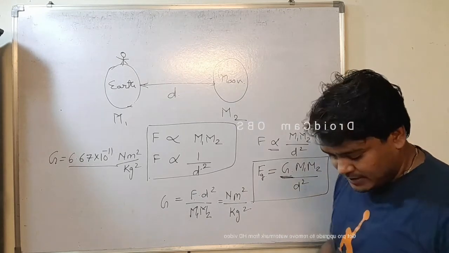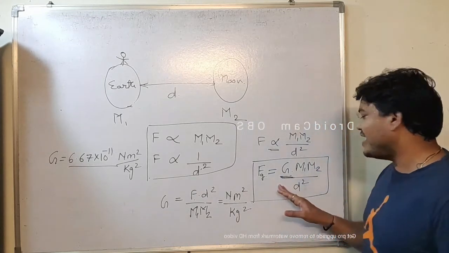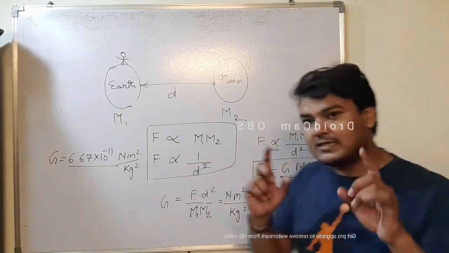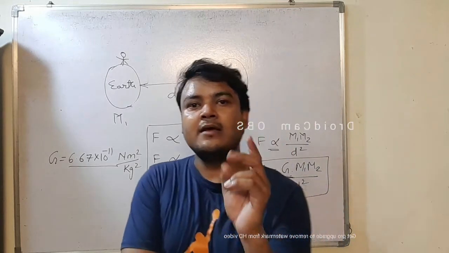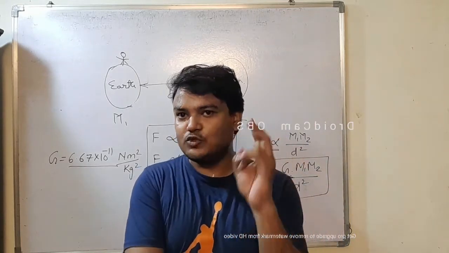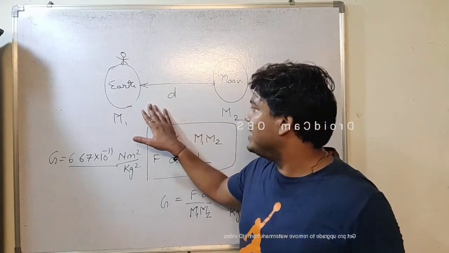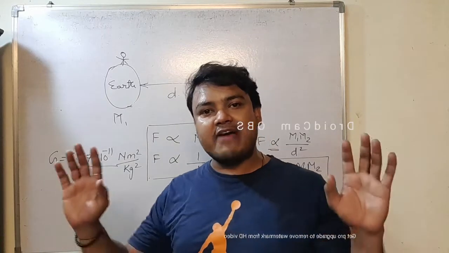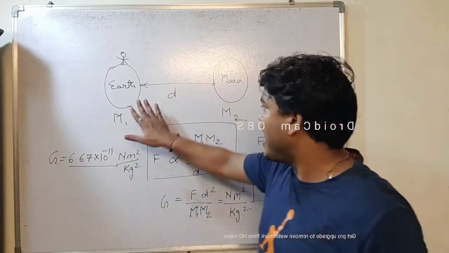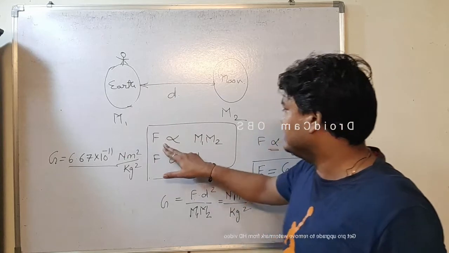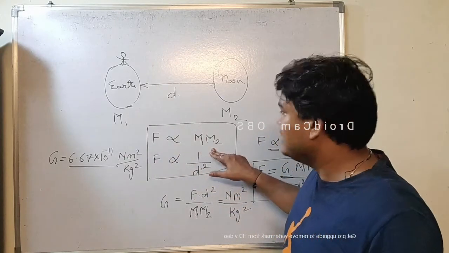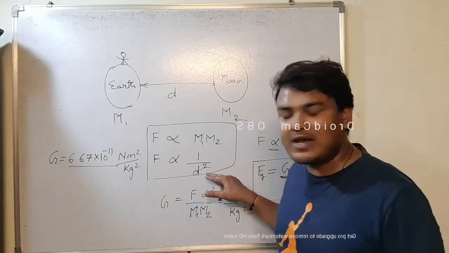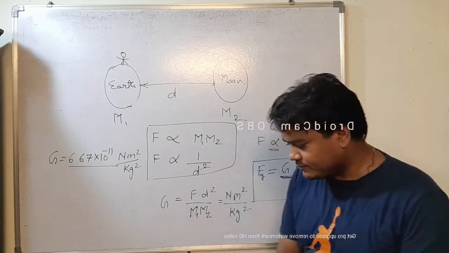In exams, you will be required to prove this formula by using these two relations. You must learn these two main principles: it is applicable between every mass, but it is significant in heavier masses, and it is directly proportional to the multiplication of the two masses, and inversely proportional to the square of the distance between the two masses.